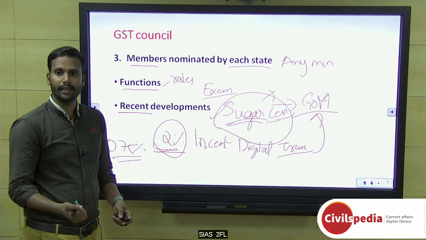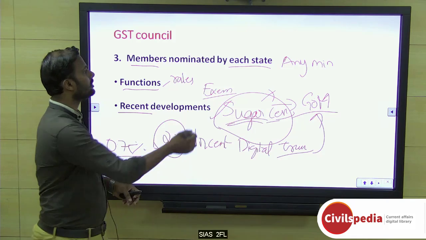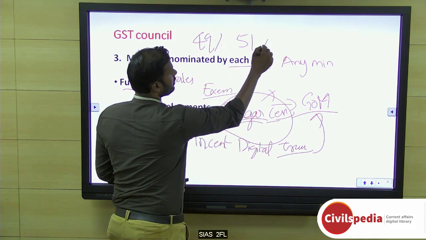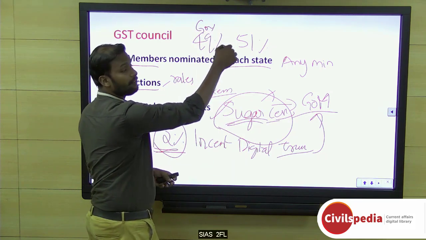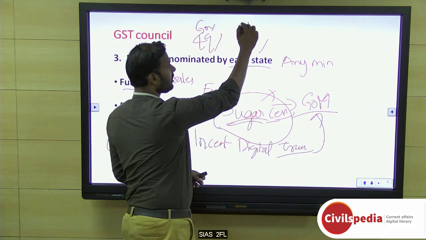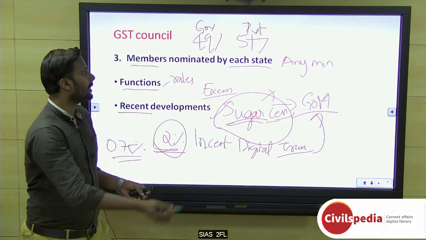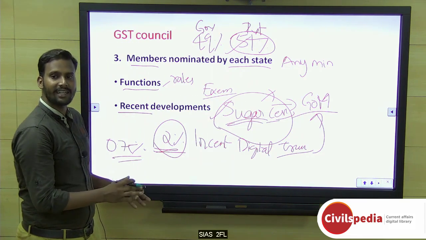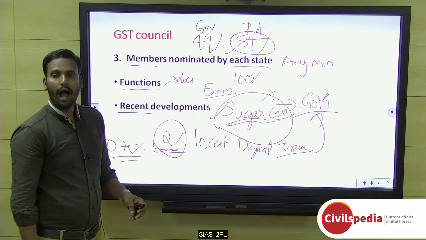Another important thing is the GST Network. Right now, 49% of the GST Network is with the government and the remaining 51% is with the private sector. The government is now willing to buy this 51% and make the GST Network a 100% government-owned body.